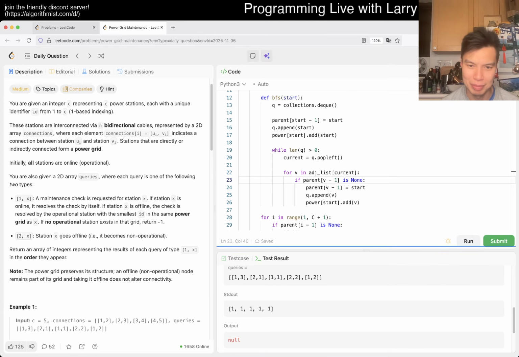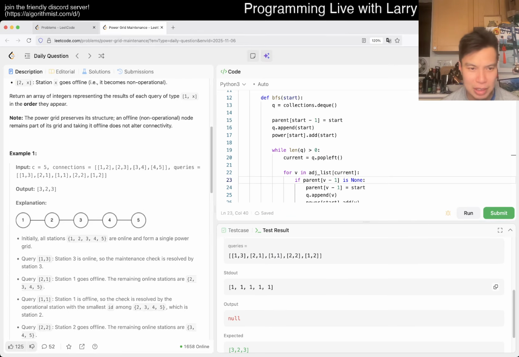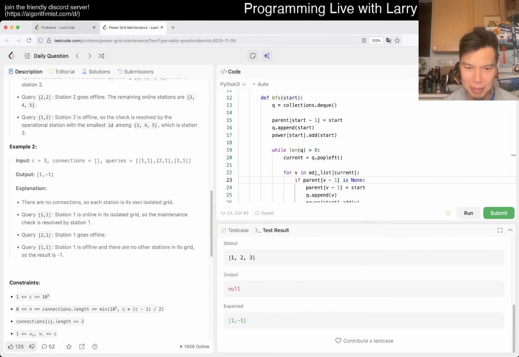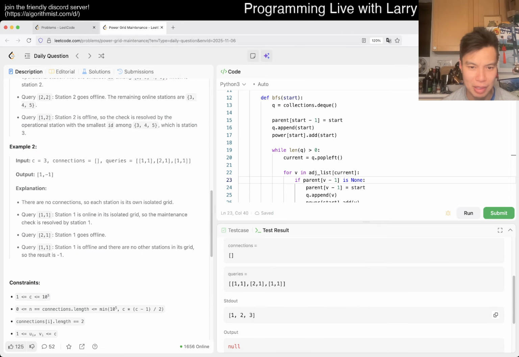So this is the entire graph. Okay, that's true. These examples are kind of terrible, but I guess that's fine. 1, 2, 3. So there are 3 separate nodes by themselves. Is that true? Oh yeah, the node connection. I was looking at the queries and these were the edges, and I was very confused. But yeah, I guess this is fine.